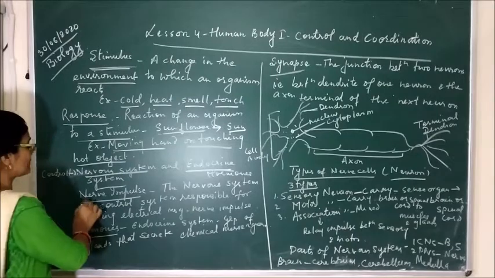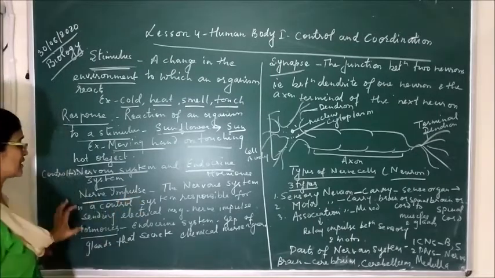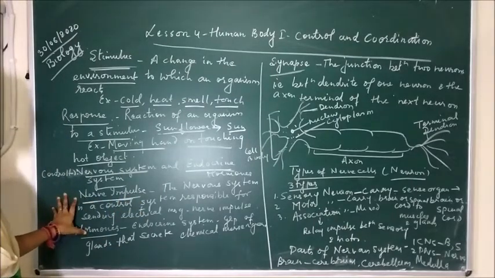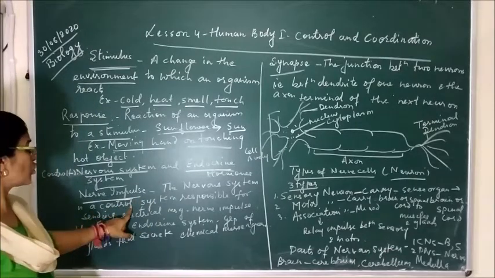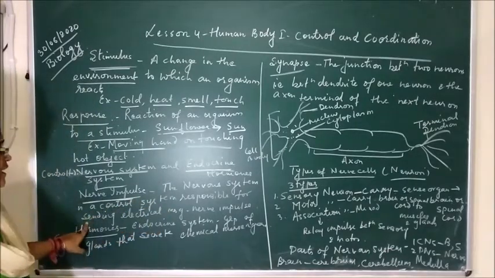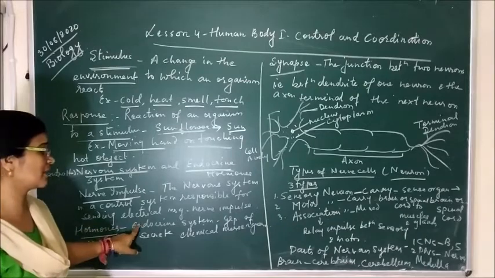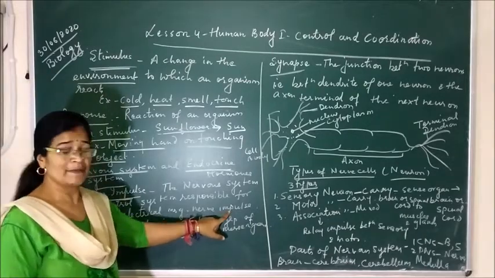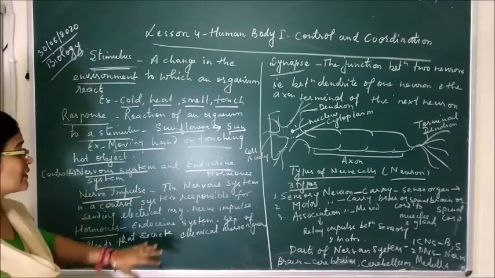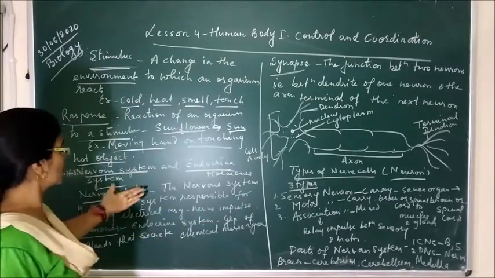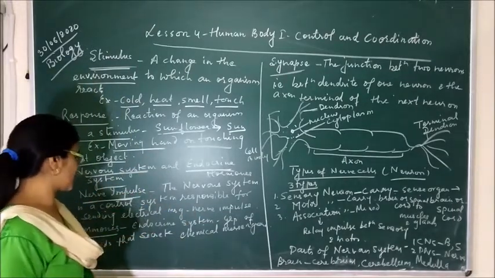Now, how these messages or the impulses are transmitted from different parts of our body or in the nervous system to the brain. So the nervous system is a control system responsible for sending electrical message in the form of nerve impulse. Means whatever the message which our body react, this message is sent to the brain for further actions.